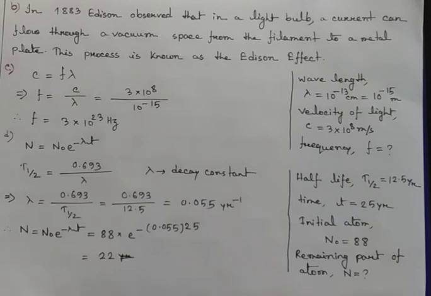As we have got the decay constant, now we can put this value into the first equation, N equals N naught e to the power minus lambda t, and we get the value of N equals 22, and there will be no unit for this one. The remaining part of the atom will be 22 according to our calculation. So using this equation, we can determine the remaining part of the atom, but using another short technique, we can also determine this one.